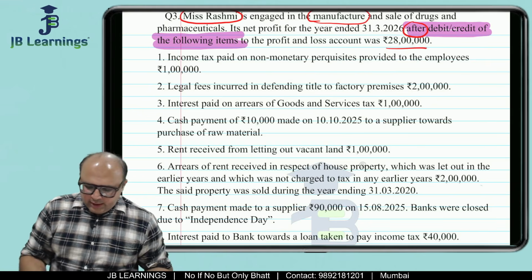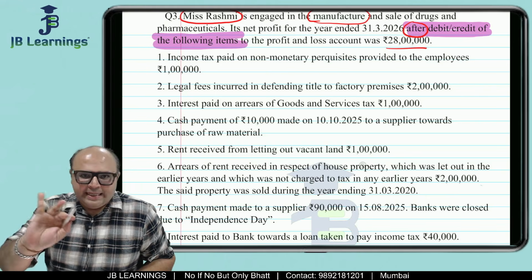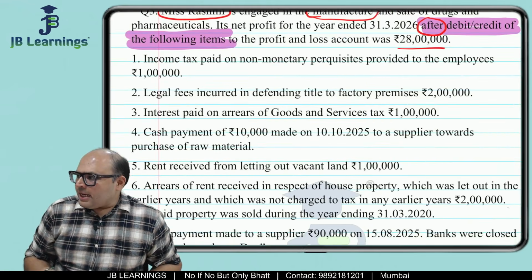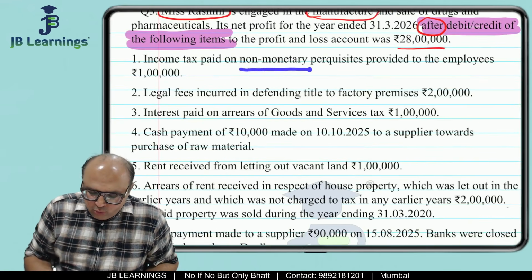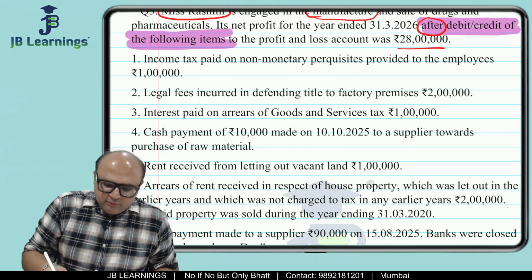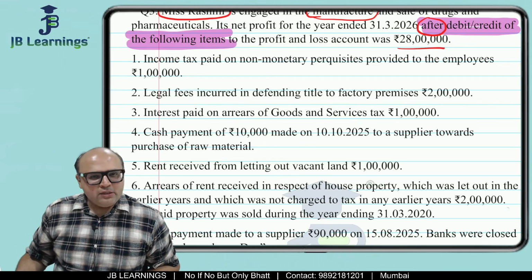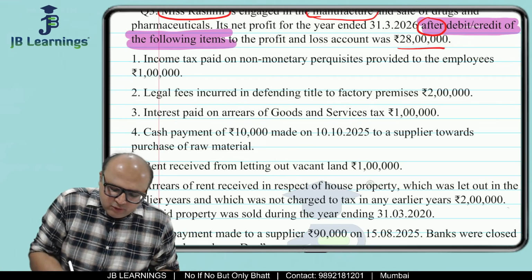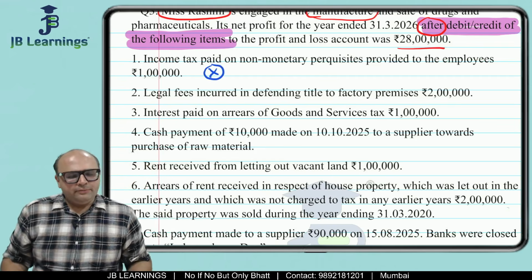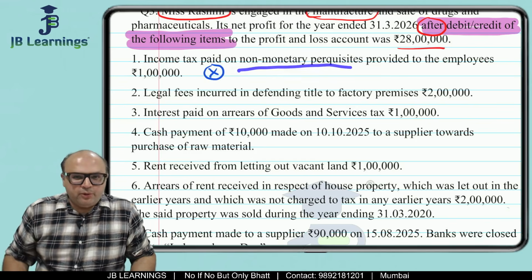The net profit is 28 lakhs and it is after debiting the following items. Debiting or crediting, all right. First adjustment: income tax paid on non-monetary perquisites provided to the employee. Friends, income tax paid is obviously an expenditure which has been debited. But while solving our sum, the income tax component is not allowed as a deduction. So what is this income tax paid on non-monetary perquisites?